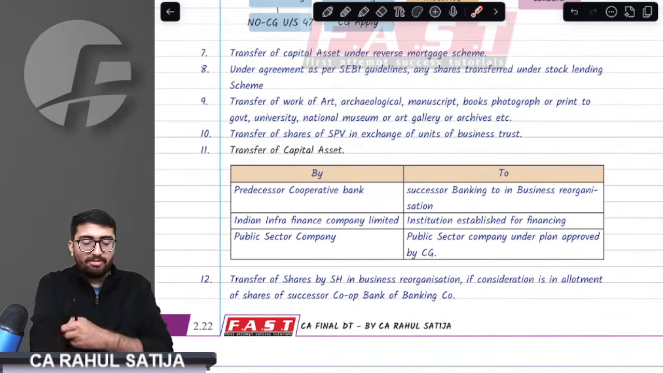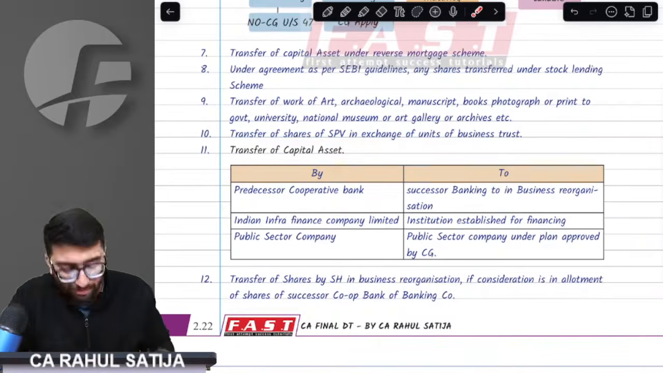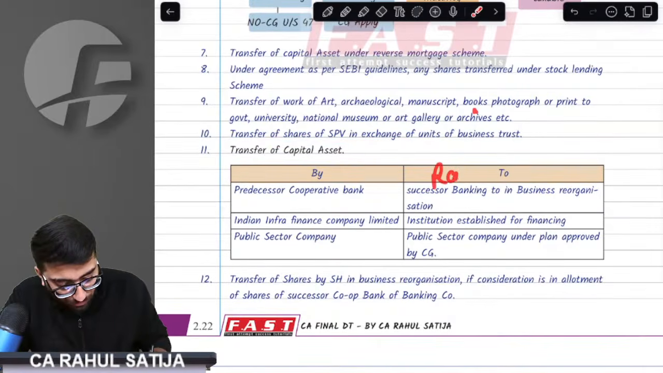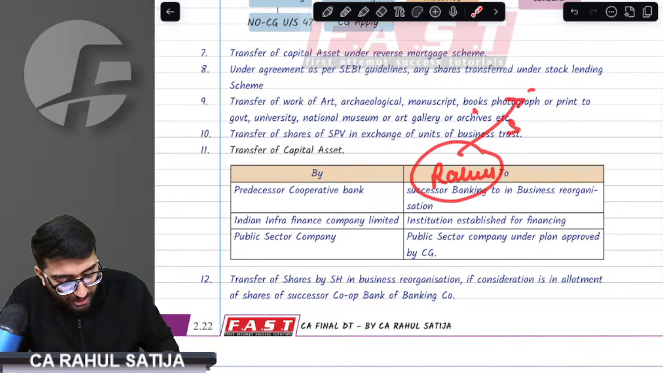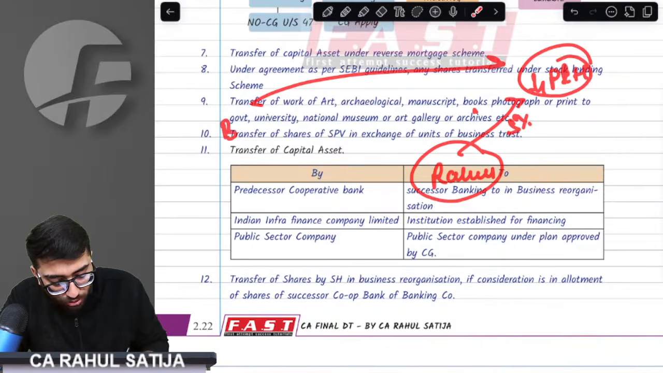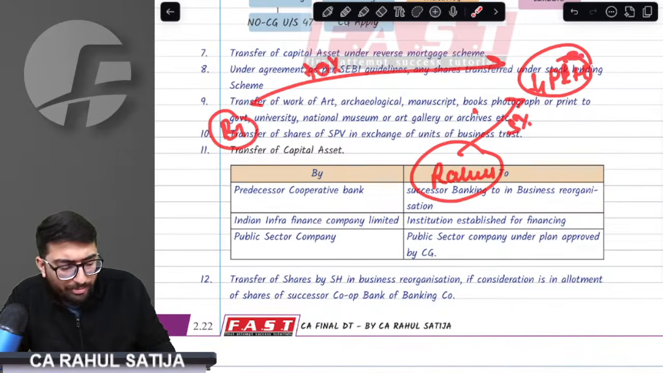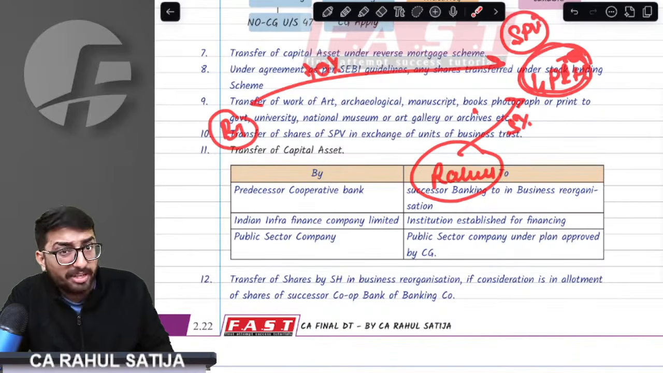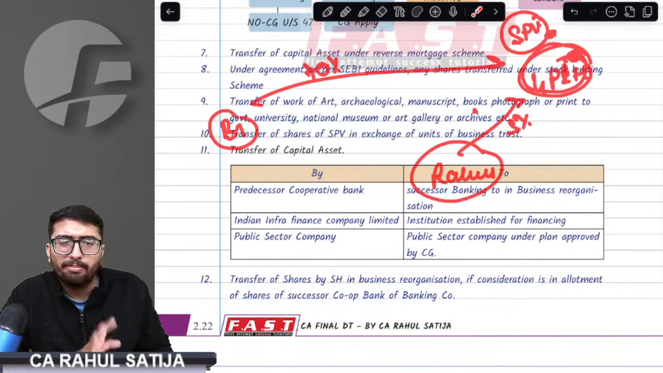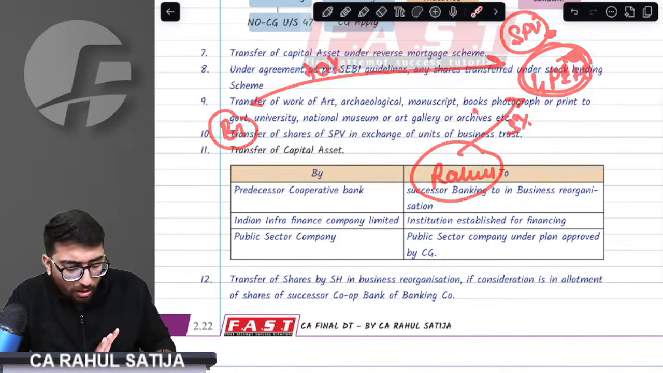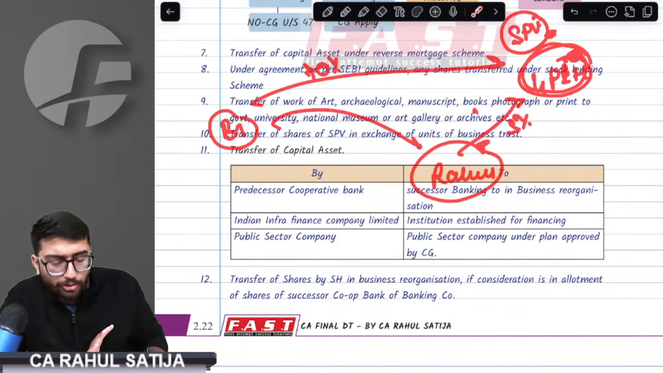Sir, transfer of shares of SPV in exchange of units of business trust. What does that mean? Sir, for example, this is Rahul. Rahul holds 5% shares in G Private Limited. And there is a business trust which holds 70% in this G Private Limited. Now, understand. This company is an SPV because more than 50% is being held by the business trust. If a business trust holds more than 70% in any company, it is nothing but an SPV.